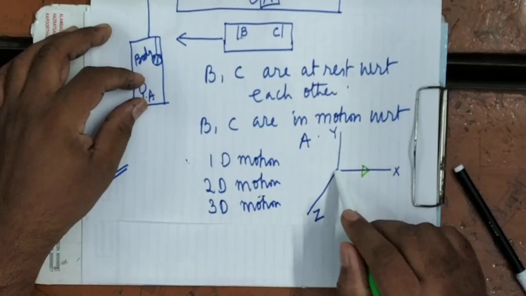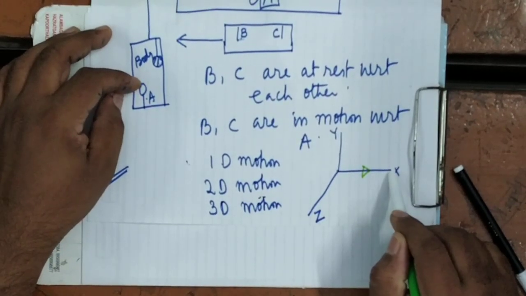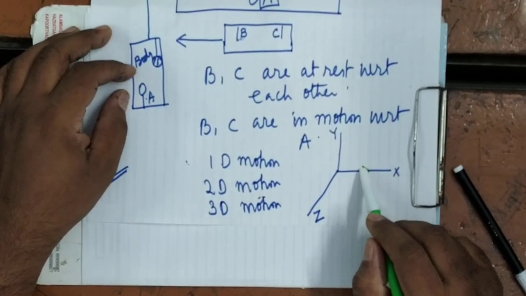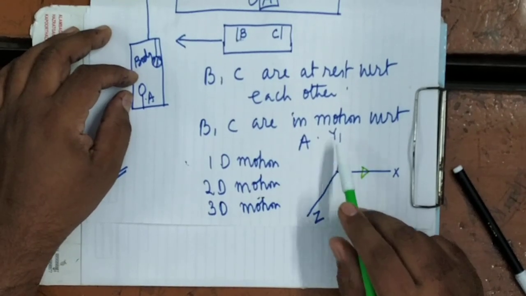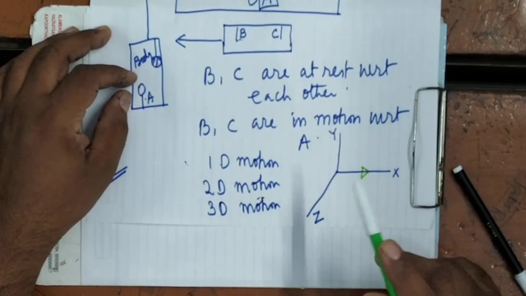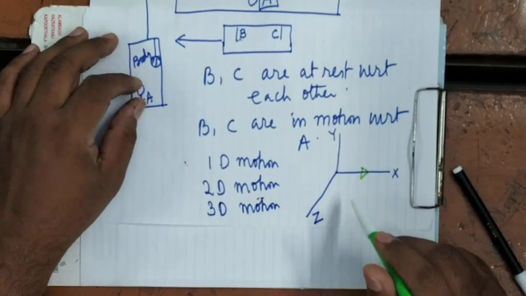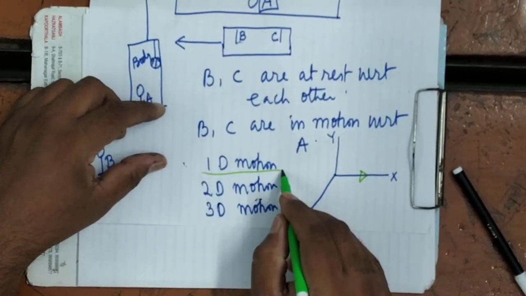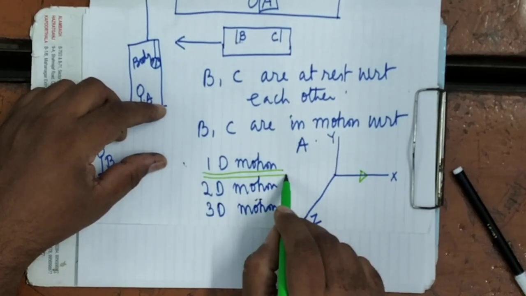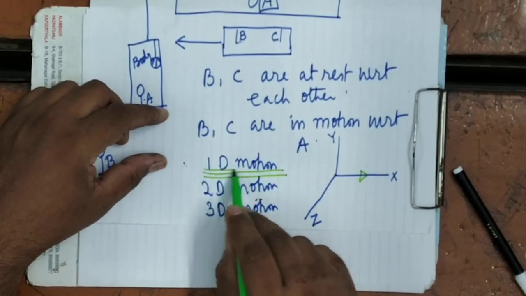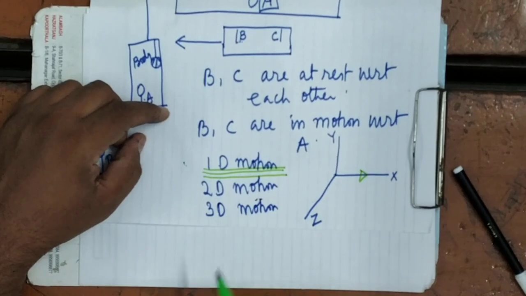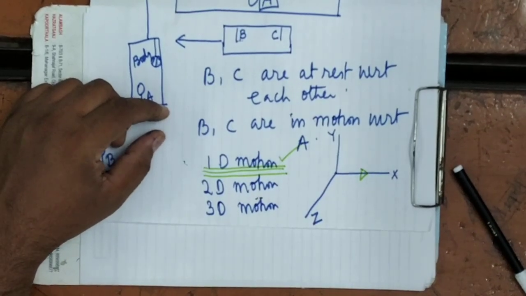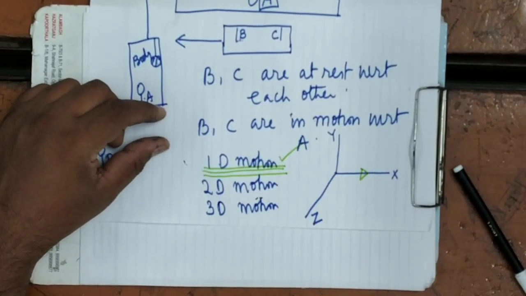If anything takes place in one direction, it will not produce any effect in its perpendicular direction. So these are the three independent directions. If the body is only moving along the x-axis, or only along the y-axis, or only along the z-axis, then it is said to be one-dimensional motion. It's clear.